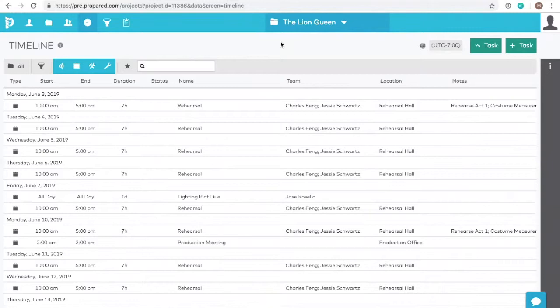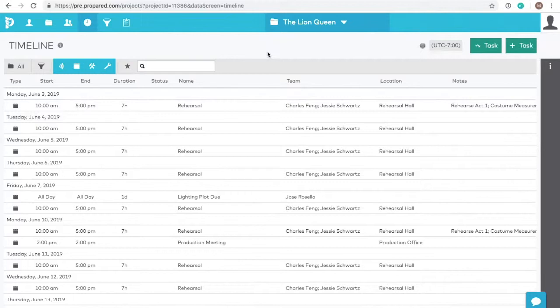The major difference being that instead of simply listing team members with a task, like we do here with the rehearsal, a work call creates individual booking slots for each person. When you create bookings, you can either pre-fill them with people or create empty slots to fill in later. Some examples of scenarios where work calls may be useful would be things like load-ins, load-outs, costume fittings, volunteer schedules, etc. Let's take a look at how this works.